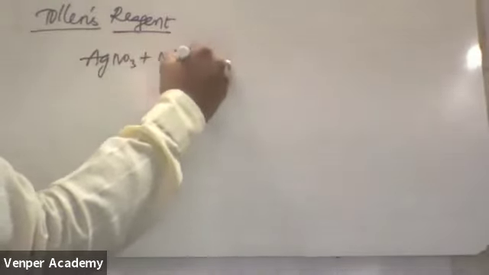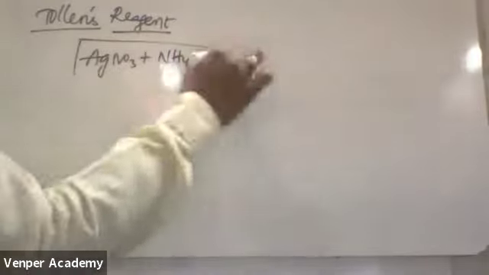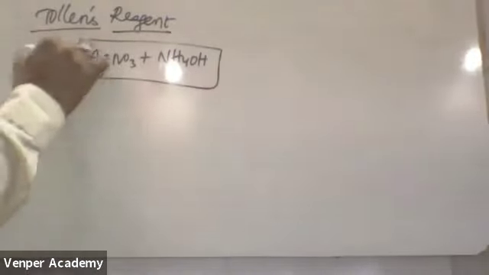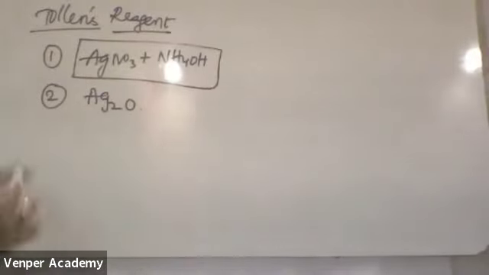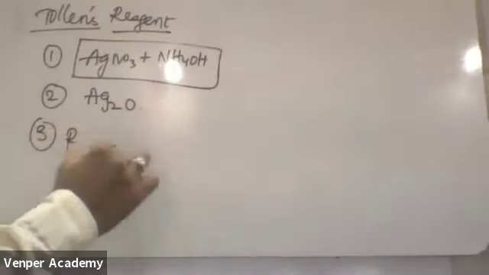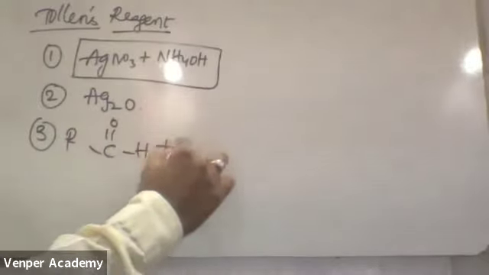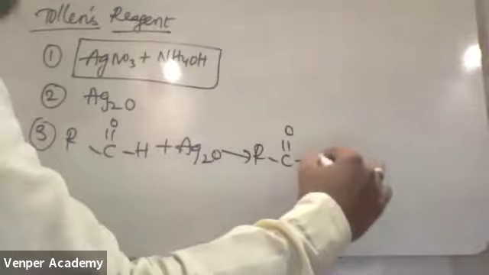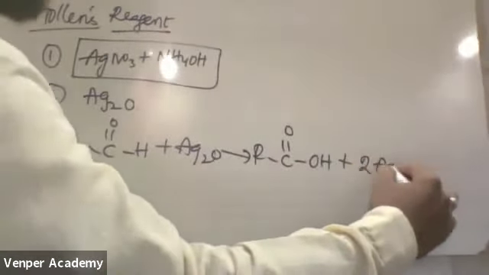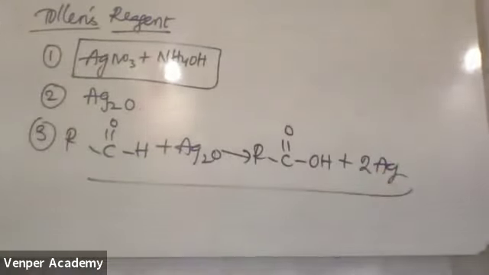Tolerance reagent is AgNO3 plus NH4OH. Ammonium silver nitrate is called as tolerance reagent. Reacting species is what? Reacting species is Ag2O. Third one, in this one RCHO plus Ag2O will be converted to RCOOH plus 2 moles of Ag. I think up to here we are done. Is it correct?